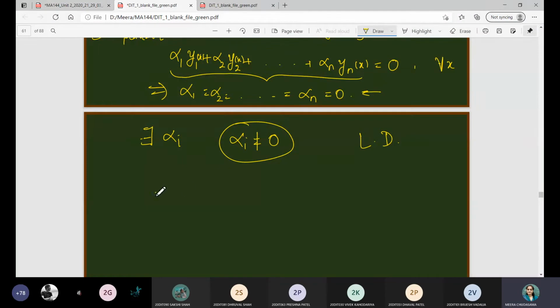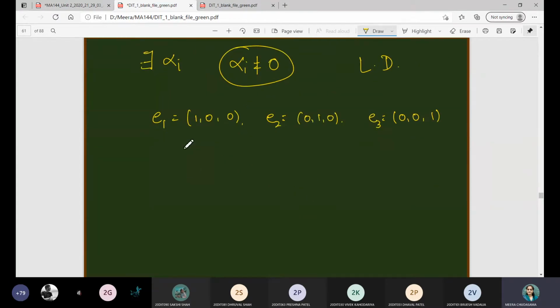it may be vectors also. तो let me consider e1 as the vector (1, 0, 0), e2 as the vector (0, 1, 0) and e3 as a vector (0, 0, 1). In your geometry this is i, j, k standard unit vectors, right? In that case suppose I consider alpha 1 e1 plus alpha 2 e2 plus alpha 3 e3 is equal to 0. 0 means it is a zero vector.